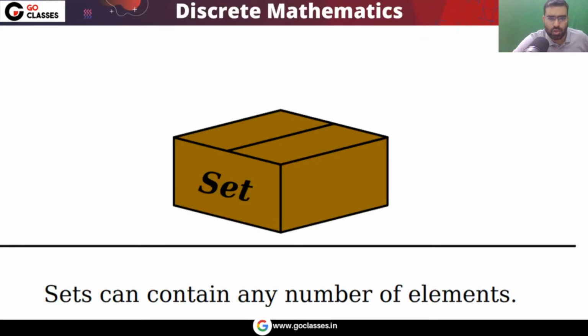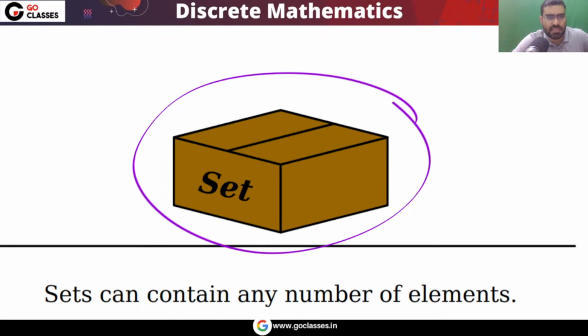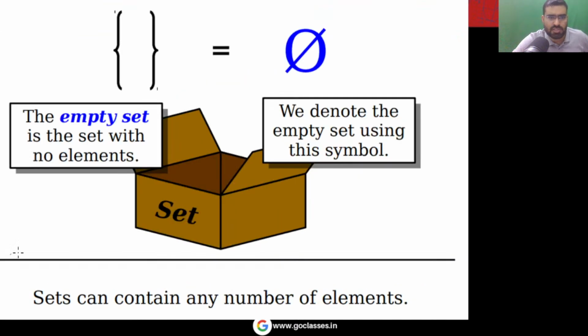Now, as I told you, you can think about a set as a box. If your box is empty, if there is no element, then it will be called an empty set. Empty set means a set without any elements. So there are no elements. This type of set we call an empty set.